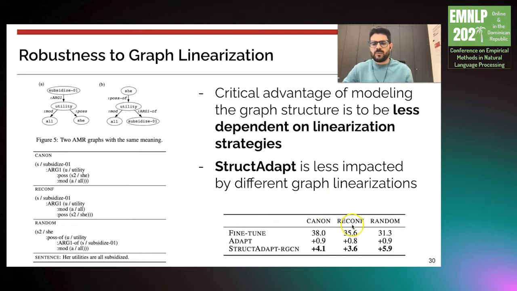And note that both reconf and random have a negative impact on the performance of all models. However, StructAdapt is less impacted by different graph linearizations. In particular, for the random linearization, StructAdapt has a much better performance than previous approaches. This shows that StructAdapt is less impacted by different graph linearizations.